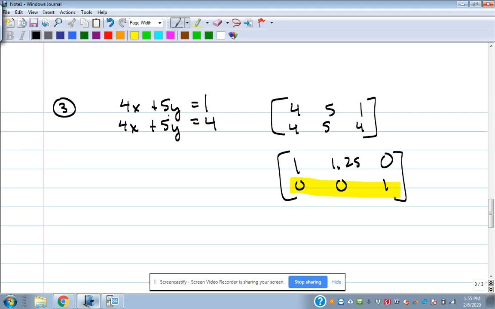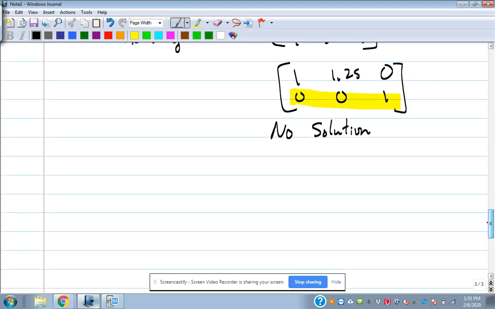That row right there tells us that there is no solution because the bottom row is false. 0x plus 0y can't equal 1. 0x plus 0y, what's the only thing it could equal? 0, right? So that's the reason it's no solution in the matrix form.